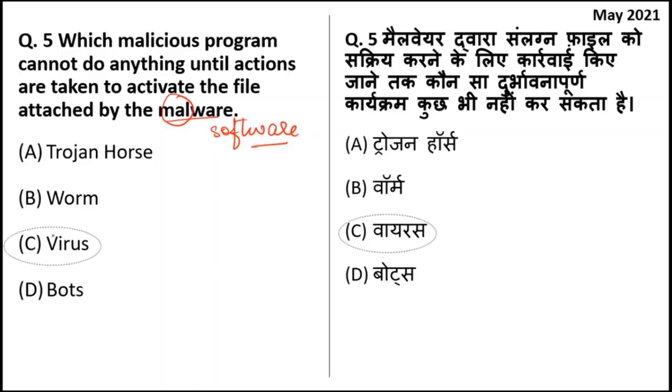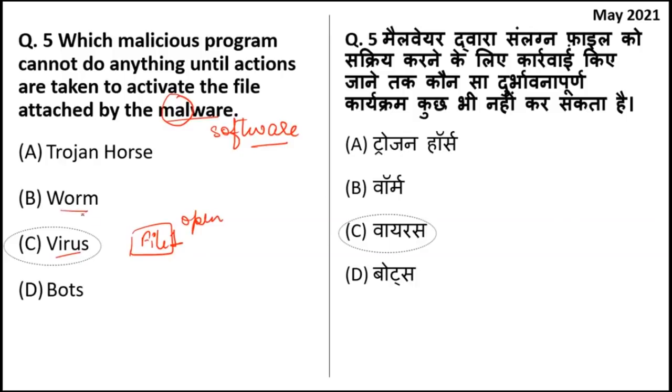So viruses are those malware which cannot do anything until you open the file. Okay, if there is a virus in a certain file, like file 1, unless and until you open this file, nothing will happen to the computer. But as and when you open it, your computer will become infected.